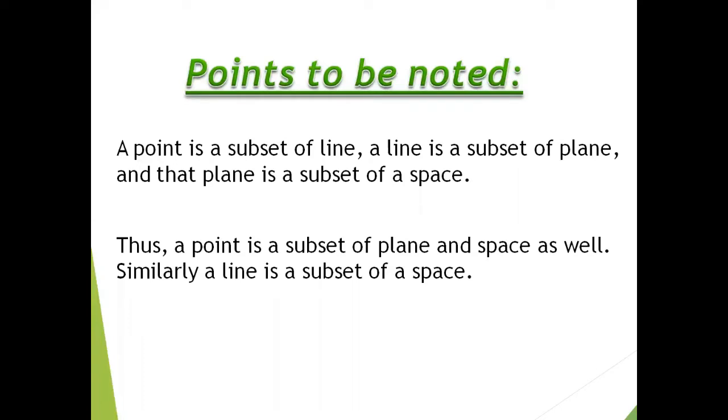It means space is the superset, then the plane is a subset of that space, and the line is a subset of that plane. And finally, a point is a subset of the line. Thus, a point is a subset of a plane and space as well. It means all planes and space consist of a number of points. So, a point is a subset of a plane as well as of space. Similarly, a line is a subset of a space also.